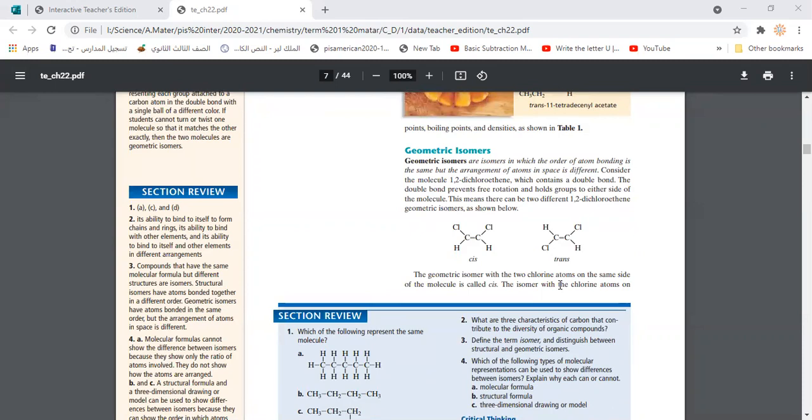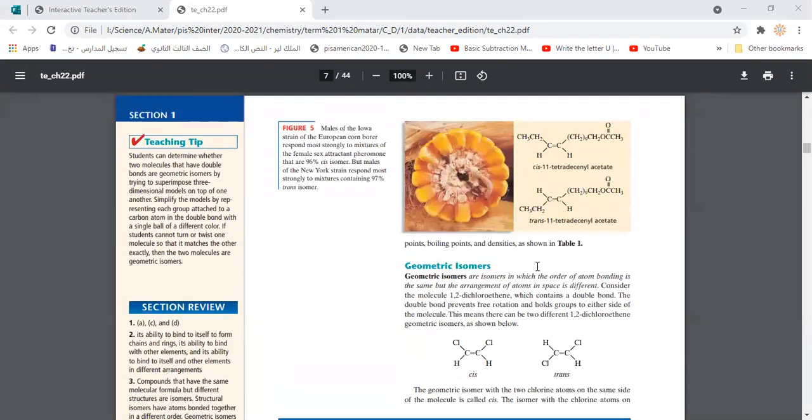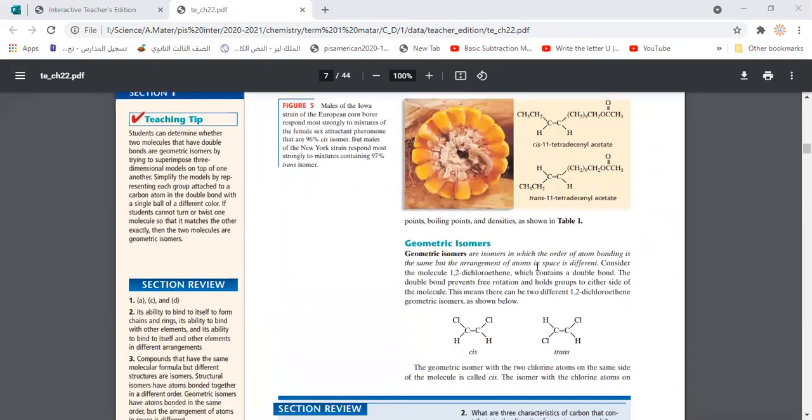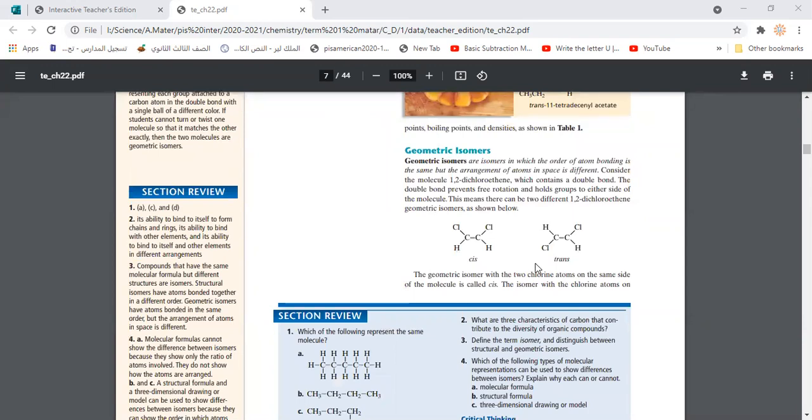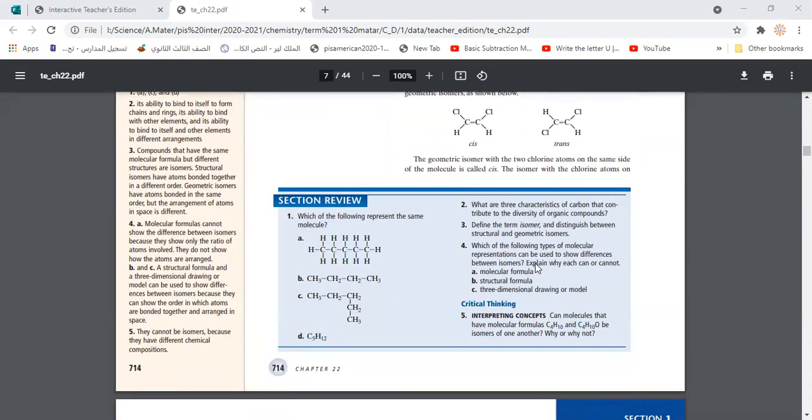Like this, guys, we end our first section of chapter 22. It's too easy. We just need to know the meaning of isomers, what the two types of isomers are, the definition of organic compounds, the reasons that make this variety of organic compounds, and so on. This section review will be your homework. I'm going to wait for your answers through the mail of SMS. Study this part very well from your textbook, and if you have any question, I'm waiting to hear your questions.